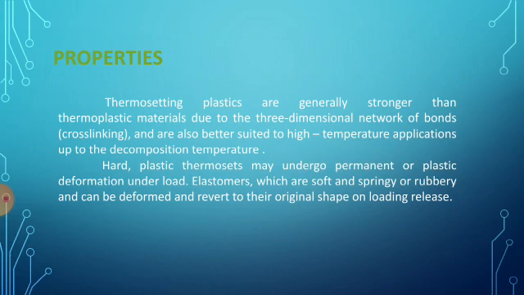Thermosetting plastics are generally stronger than thermoplastic materials due to the three-dimensional network of bonds, and are also better suited to high temperature applications up to the decomposition temperature. Hard plastic thermosets may undergo permanent or plastic deformation under load. Elastomers, which are soft and springy, are rubbery and can be deformed and revert to their original shape on load release.